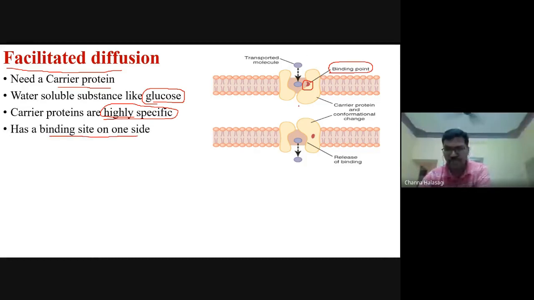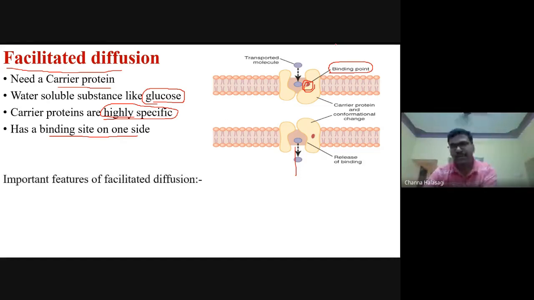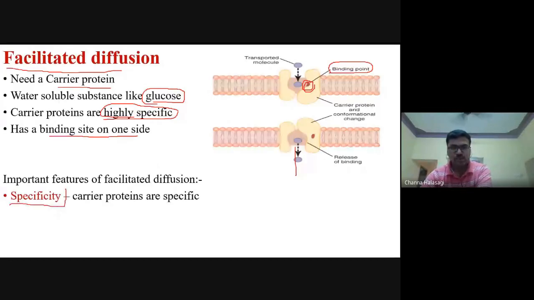Whenever a molecule comes from outside to inside, first it comes here, attaches to this, and then goes inside. Some key features of facilitated diffusion: they are highly specific. As I told, the carrier proteins are highly specific. Glucose means only glucose is transported, not the amino acids, not the urea, not other substances. This is the first feature of facilitated diffusion.